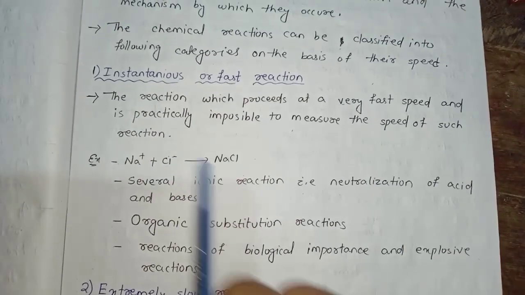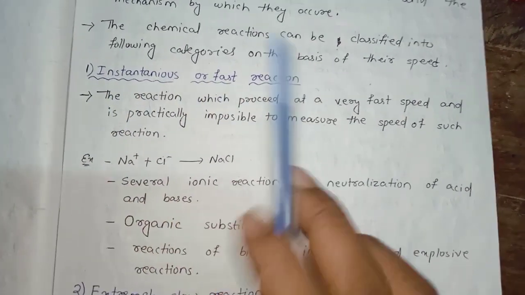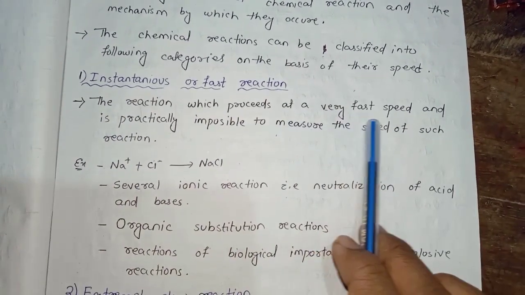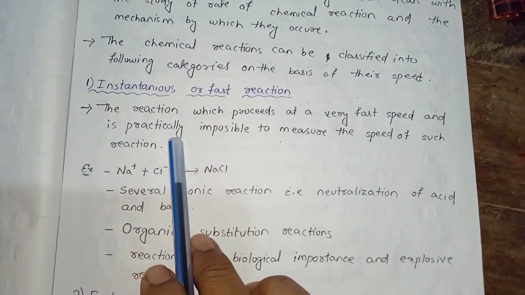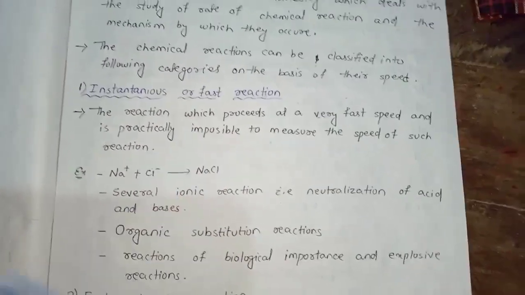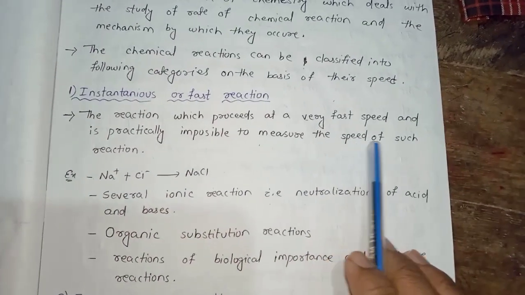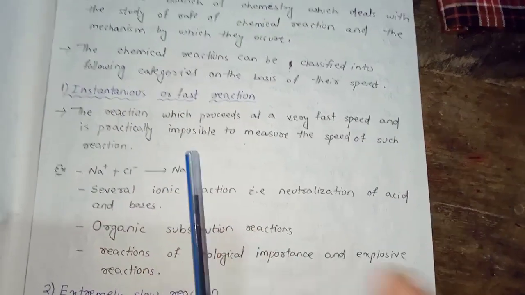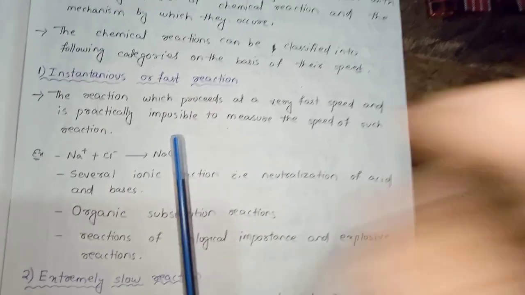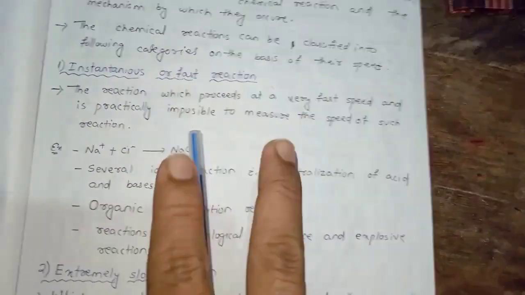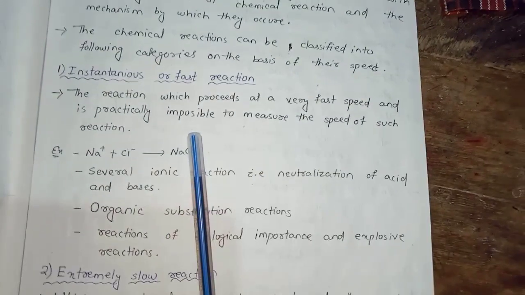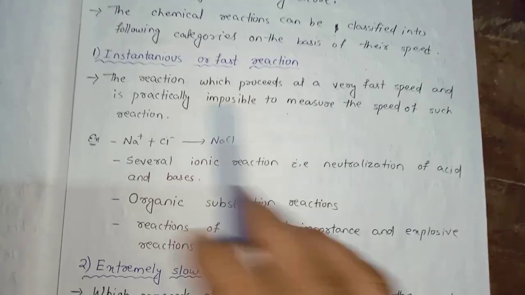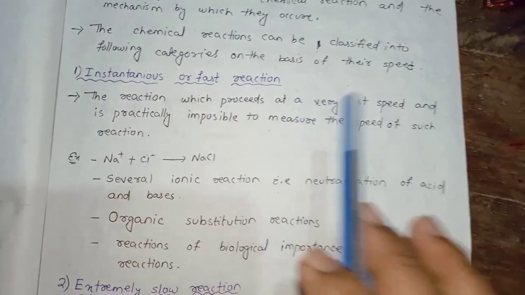The first one is instantaneous or fast reaction. An instantaneous reaction is a reaction which proceeds at a very fast speed, and it is practically impossible to measure the speed of such a reaction. Means if you put down two reactants, directly, instantly within a fraction of a second we will get the product. That is known as an instantaneous or fast reaction.